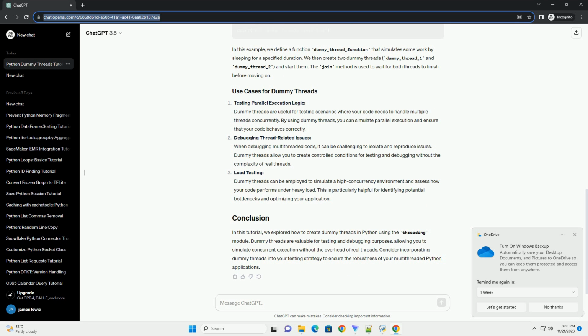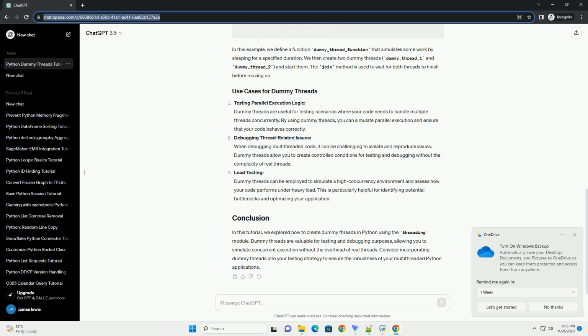In this example, we define a function dummy_thread_function that simulates some work by sleeping for a specified duration. We then create two dummy threads, dummy_thread_1 and dummy_thread_2, and start them. The join method is used to wait for both threads to finish before moving on.